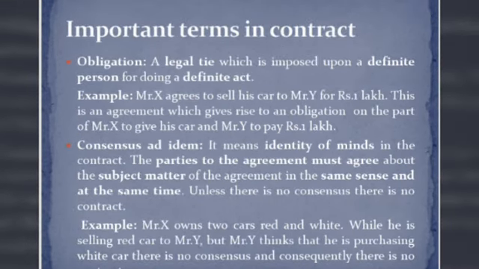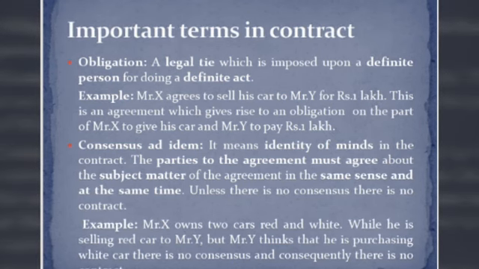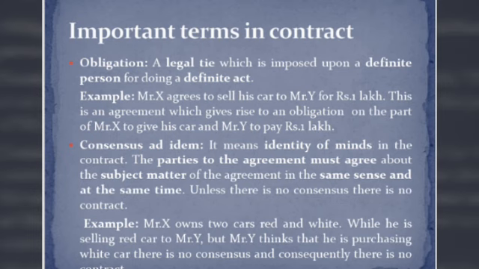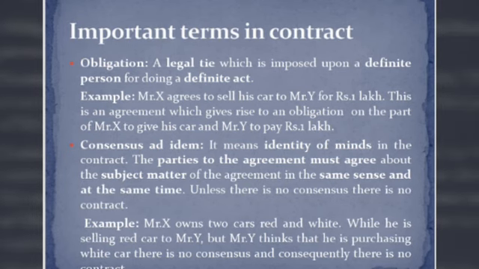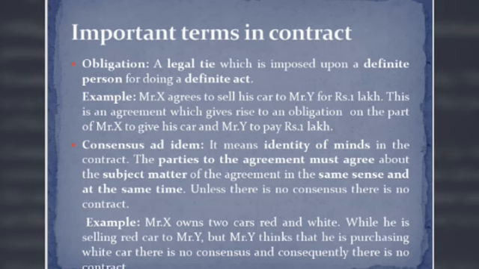The important terms in the contract. Number one is obligation. What is an obligation? It is the duty to be performed in case of a contract. If a person is entering into a contract, he must have some duty. He must do some work for the contract. That is the obligation. It is a legal tie which is imposed upon a definite person for doing a definite act.